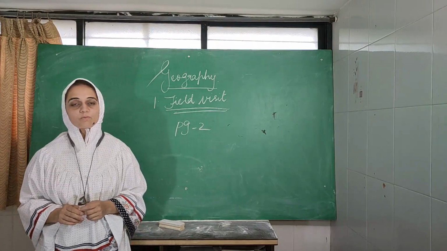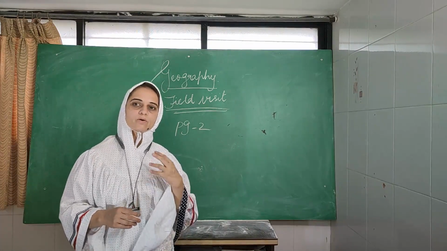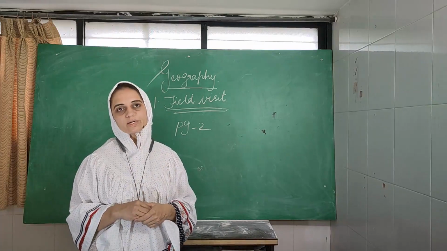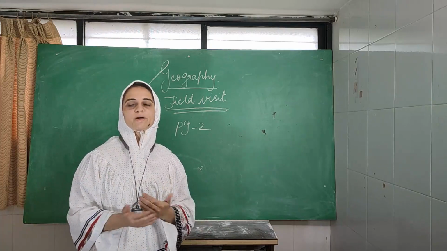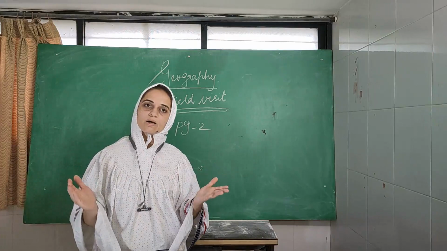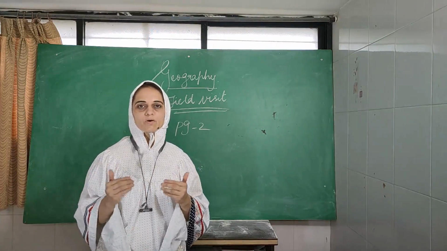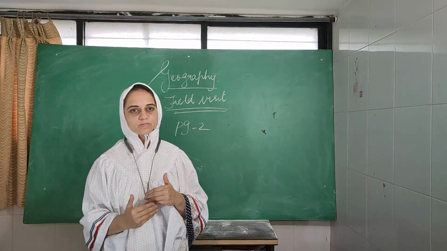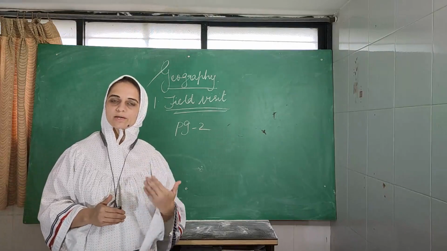Okay children, so what information are they going to observe here as they read the sea? They are going to observe the high and low tides. They are going to observe the landforms which are formed by the sea waves. They are also going to observe how to take precautions while entering the water, and keeping all this in mind, they are going to prepare the questionnaire and note down what they have seen here.